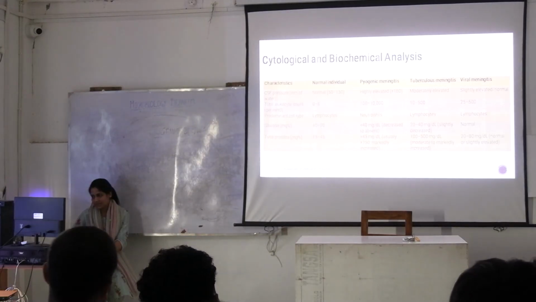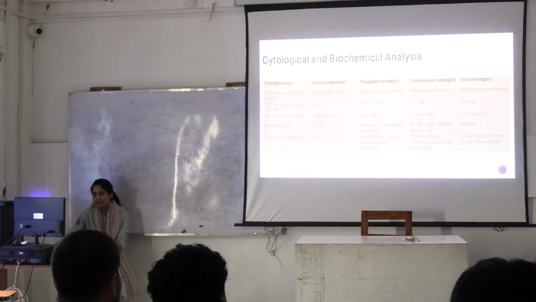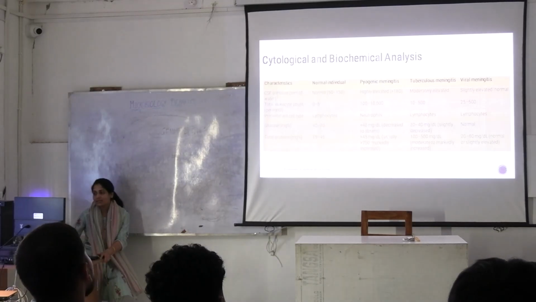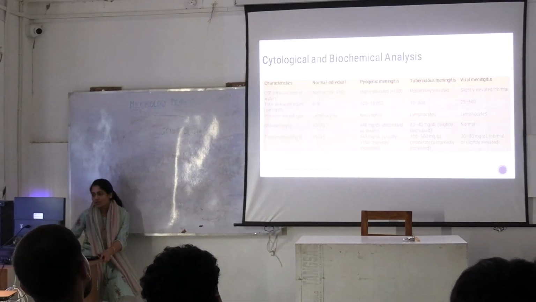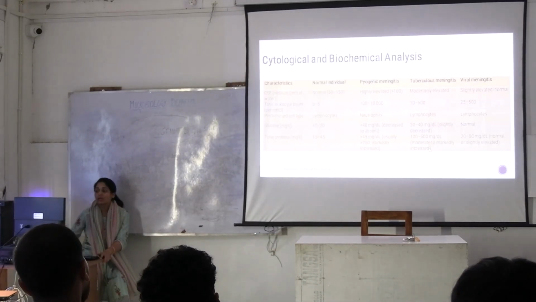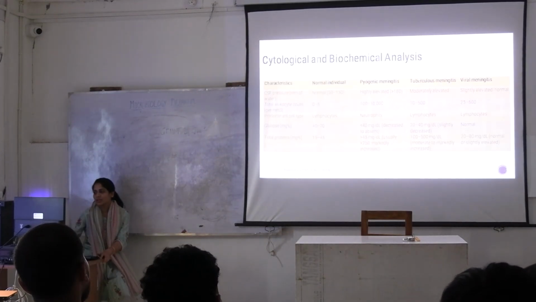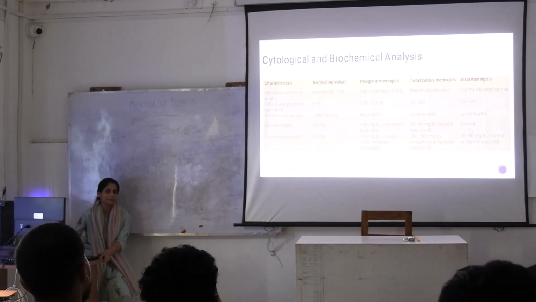Then total proteins. In pyogenic meningitis, they are markedly increased. In tuberculous meningitis, moderately to markedly increased. And in viral meningitis, everything is normal except the lymphocytic rise, and you can figure it out based on glucose, which will be normal.